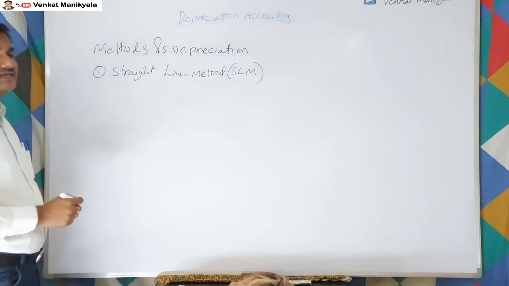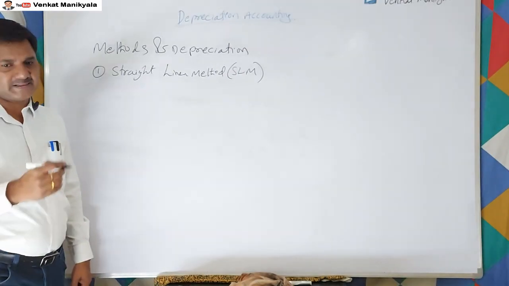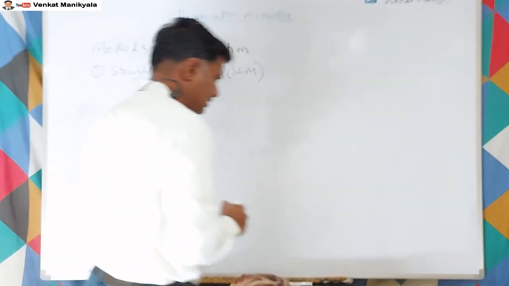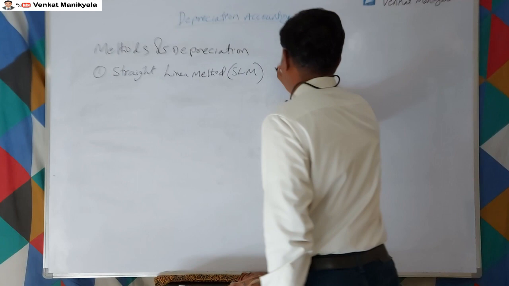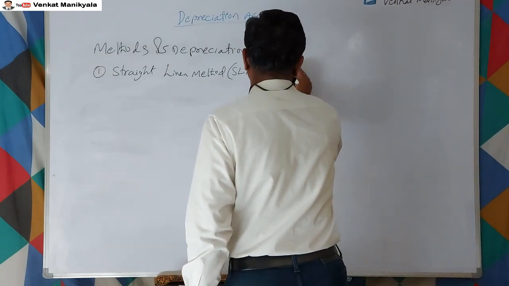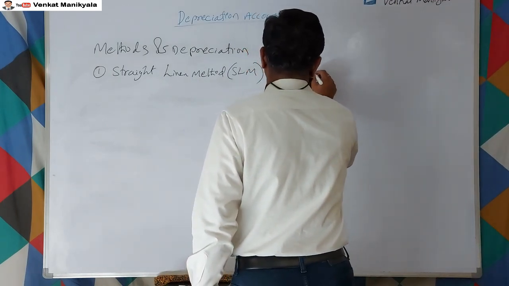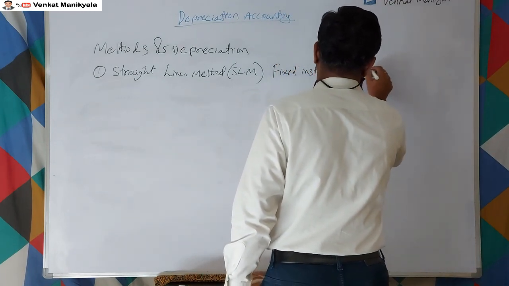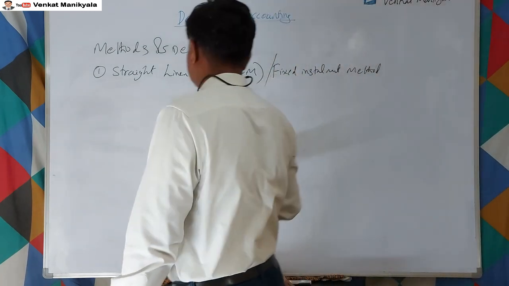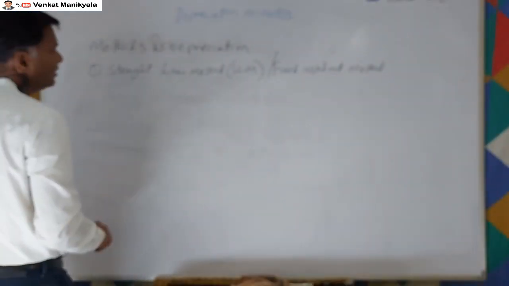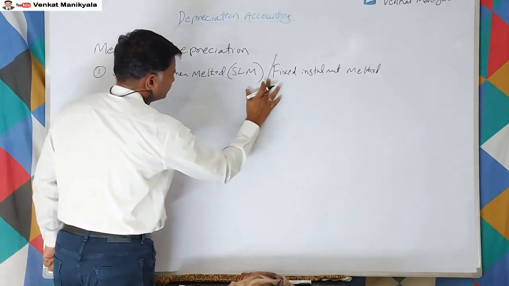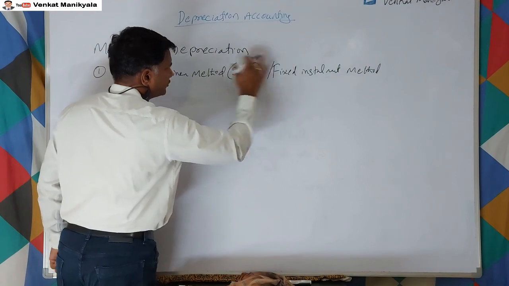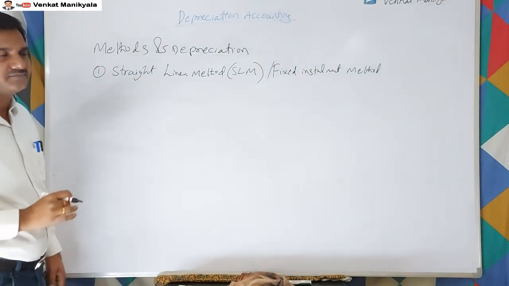Frequently we call it SLM, straight line method. In another way, we can also call it the fixed installment method. Why is it called the fixed installment method? Because the depreciation will remain the same for its entire life.